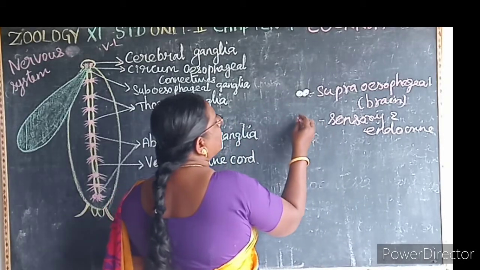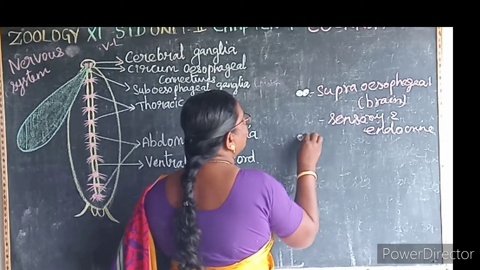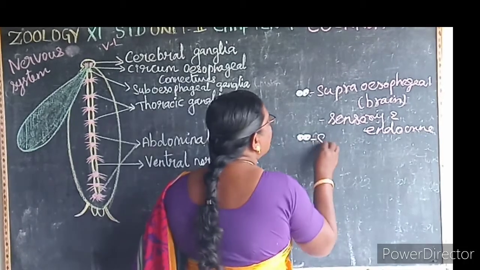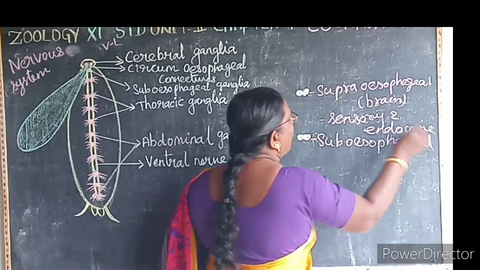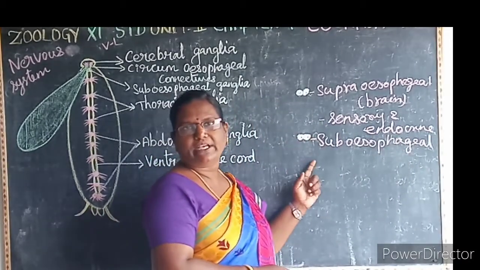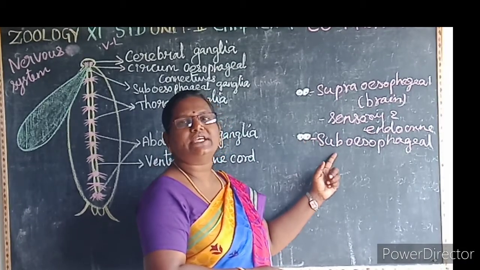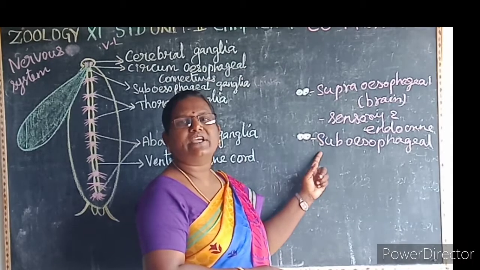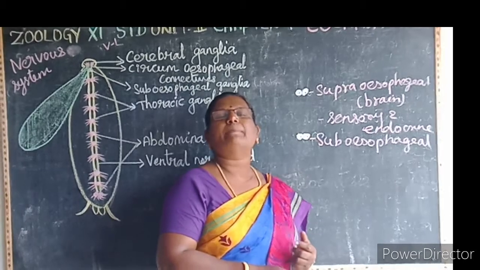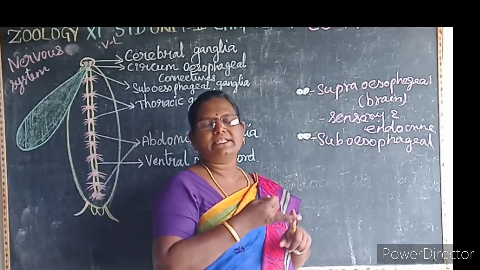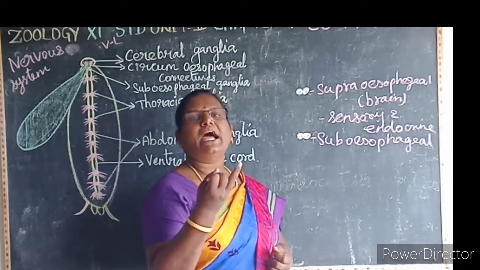Then a pair of ganglia found below the esophagus is known as the subesophageal ganglion. As it is found below the esophagus, hence it is known as the subesophageal ganglion. It is formed by the fusion of the paired ganglia of the mandibular, maxillary and labial segments.